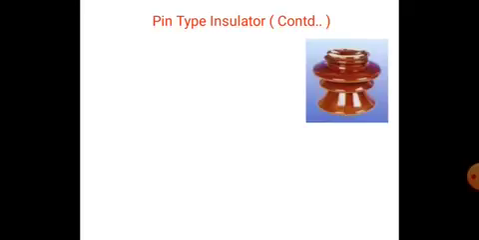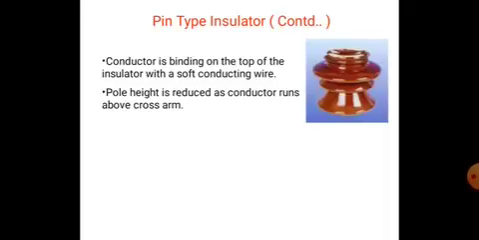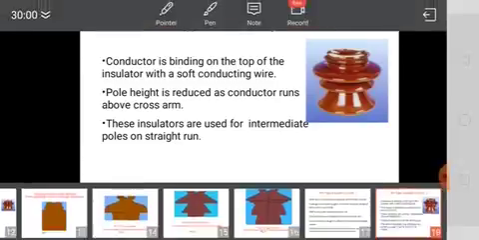So these are the pin type insulators. The conductor is bound on the top of the insulator with a soft conducting wire, and the pole height is reduced as the conductor runs above the cross arm. These insulators are used for intermediate poles on straight runs.